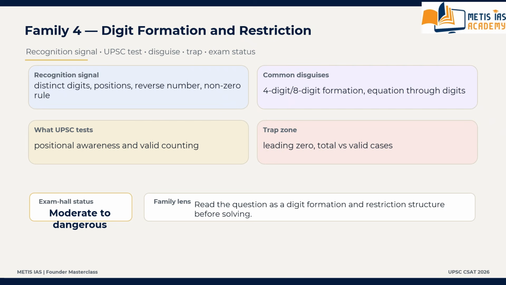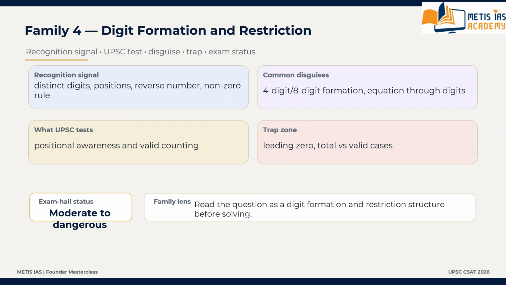What is the trap zone? The big mistakes are counting all cases instead of valid cases. You have to count valid cases first.